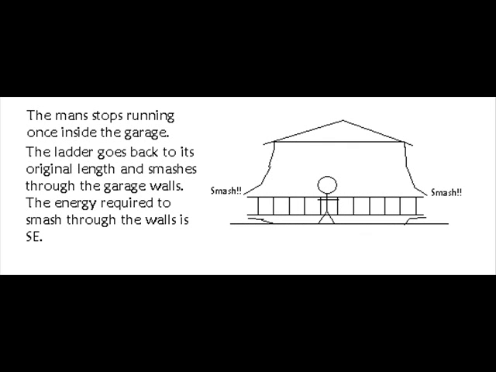Once the man gets inside the garage and the door is shut, he now stops running, and the ladder reverts back to its original dimension. So the ladder will naturally smash through the walls of the garage, and the energy that is required to do this smashing is going to be called energy Se.